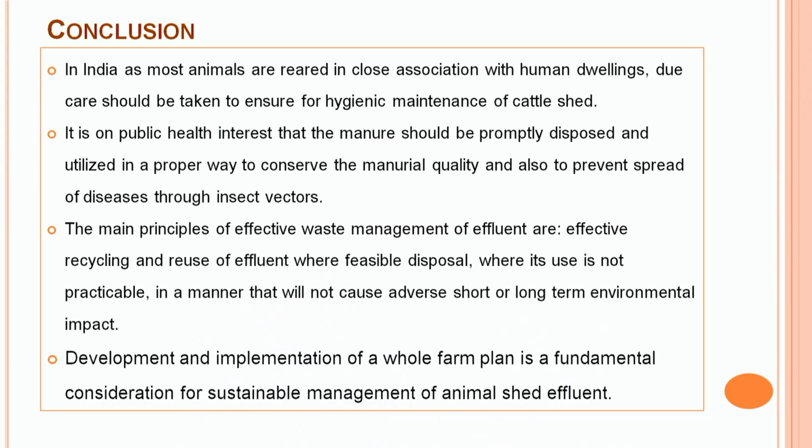Manure should be disposed and utilized in a proper way to conserve its quality and prevent the spread of vector-borne diseases. The main principle that is used for effective waste utilization is the recycling and reuse of effluent where possible, and where it is not practicable, in a manner that will not cause adverse short or long-term environmental impact. The development and implementation of a whole farm plan should be the fundamental consideration for sustainable livestock farming system. Thank you.